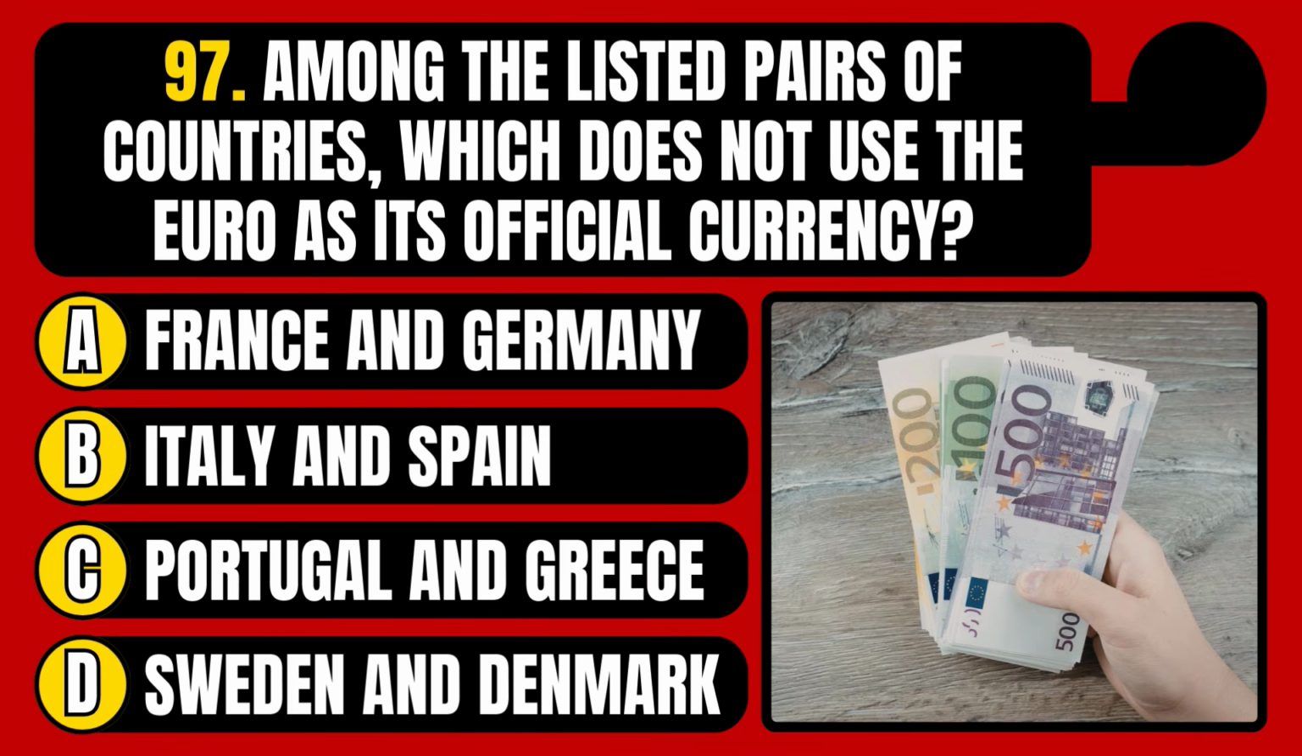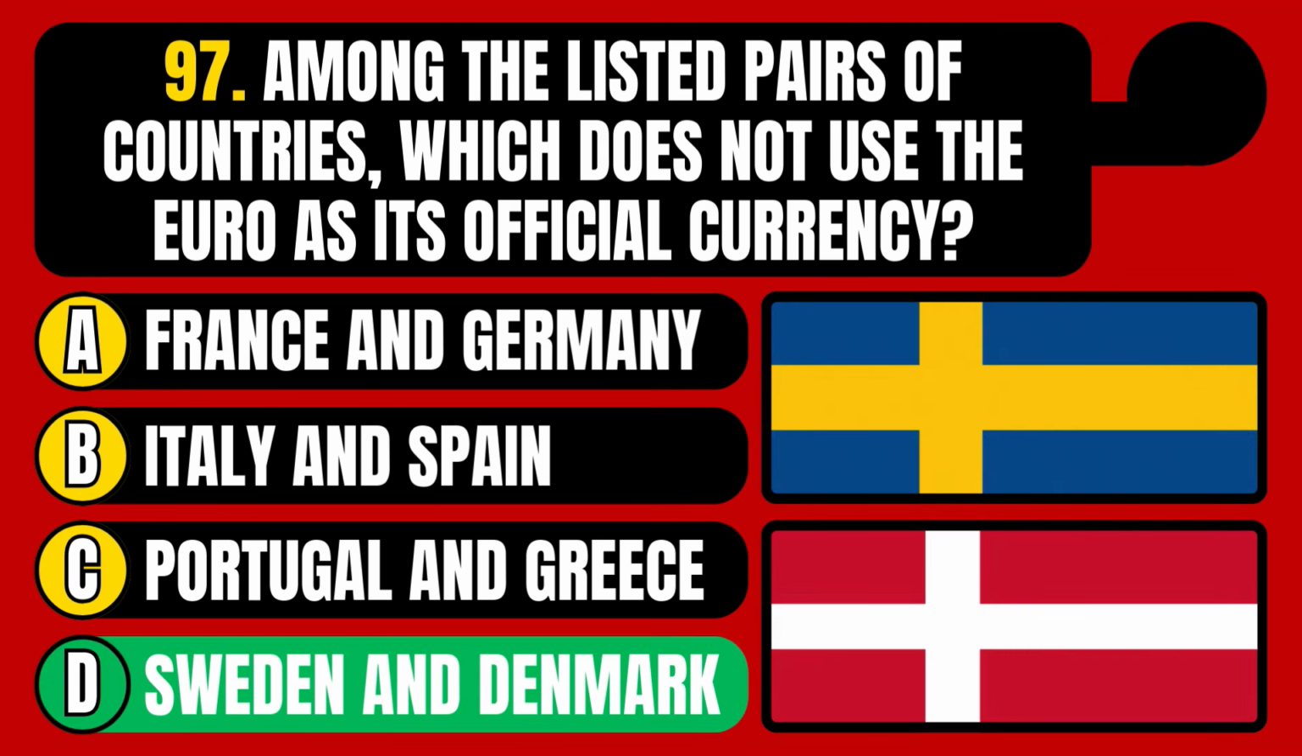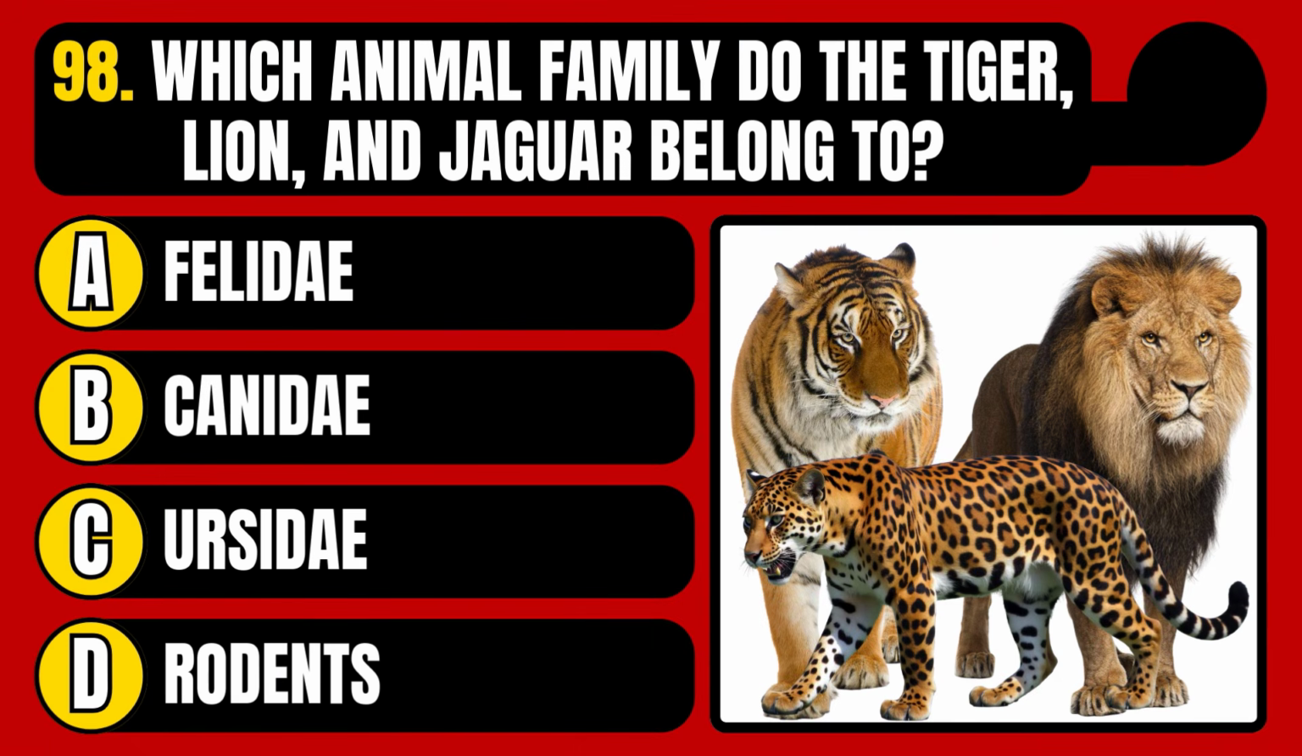Among the listed pairs of countries, which does not use the euro as its official currency? France and Germany, Italy and Spain, Portugal and Greece, or Sweden and Denmark? The correct answer is option D, Sweden and Denmark. Which animal family do the tiger, lion, and jaguar belong to?